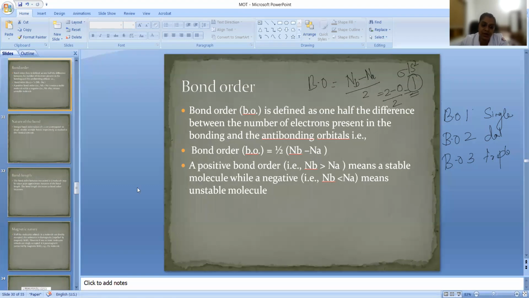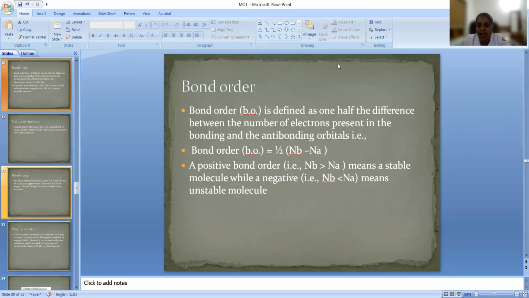Not only this, another very important idea we are getting is the magnetic properties. If you have an unpaired electron in the molecular orbital... In the case of hydrogen, we don't have an unpaired electron. It is completely filled. So this is called a diamagnetic molecule. It is diamagnetic and it will repel in the magnetic field. Suppose you have an unpaired electron, then it is called a paramagnetic molecule, and that will attract in a magnetic field. These are the ideas we will get from the electronic configuration.